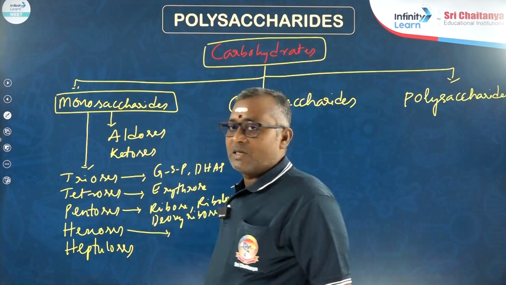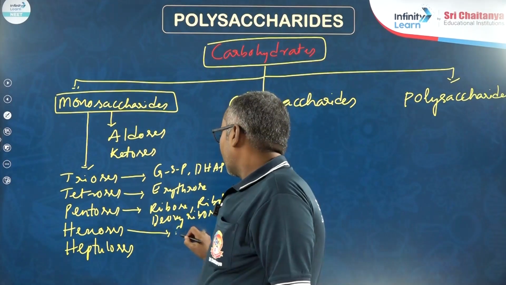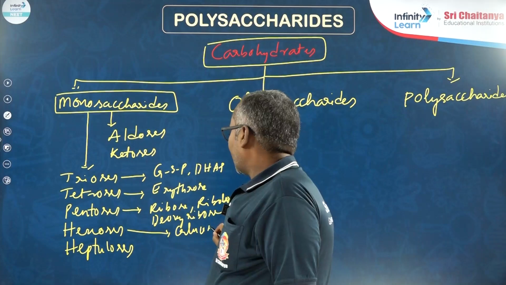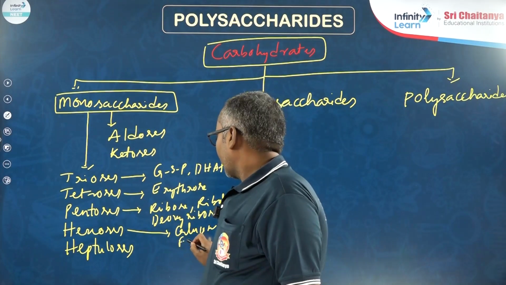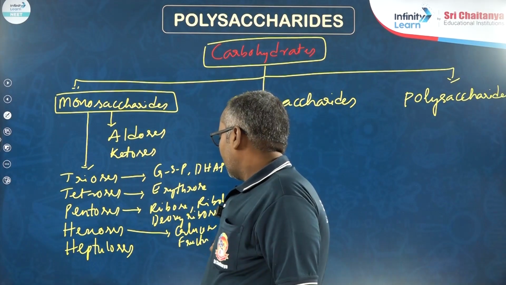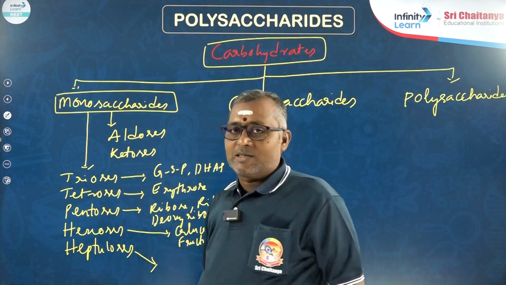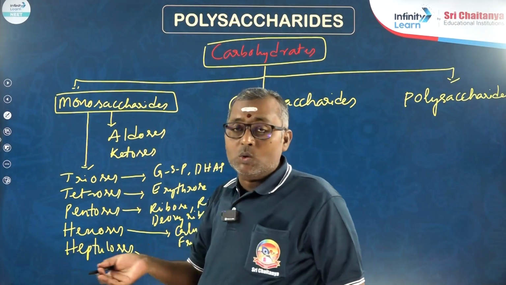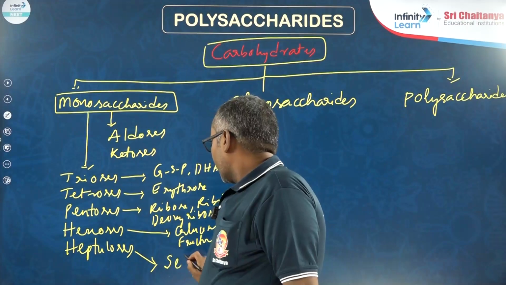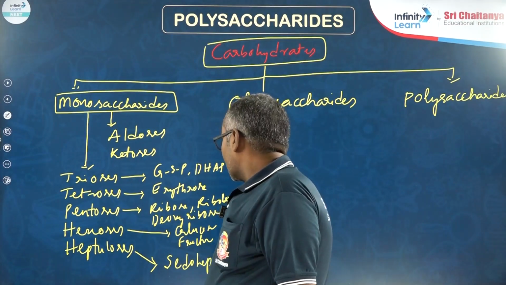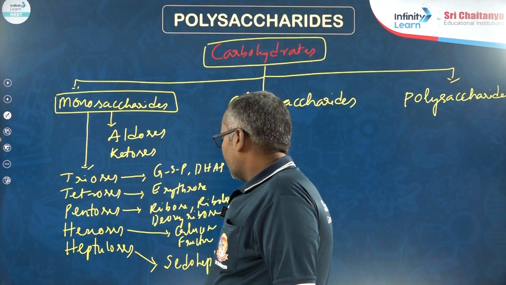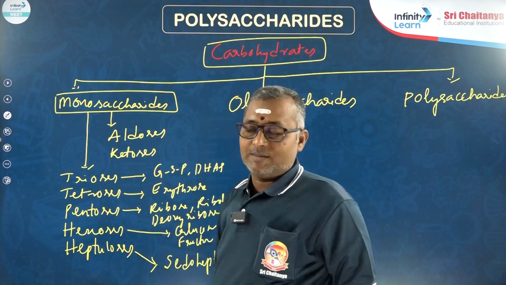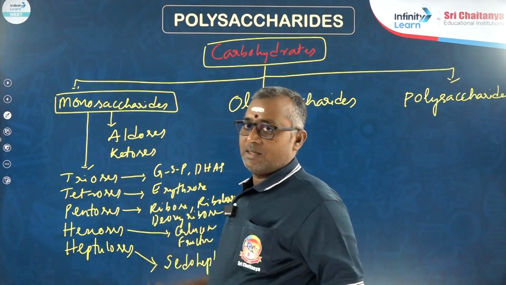Hexoses, 6 carbon sugars like glucose, fructose, etc. Heptuloses, 7 carbon sugars like pseudoheptulose. These are heptuloses. These are all monosaccharides.